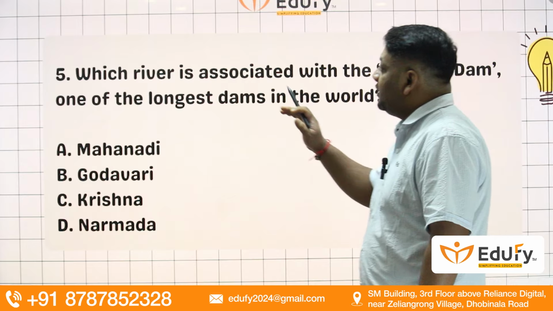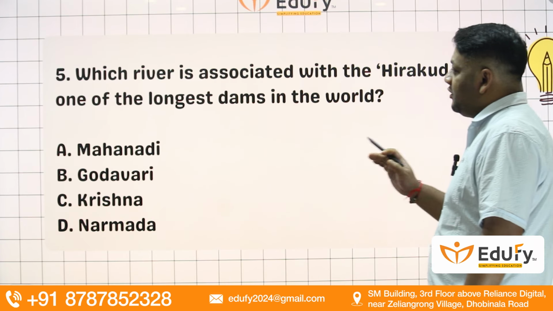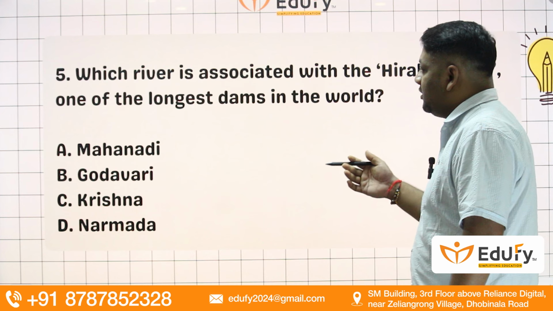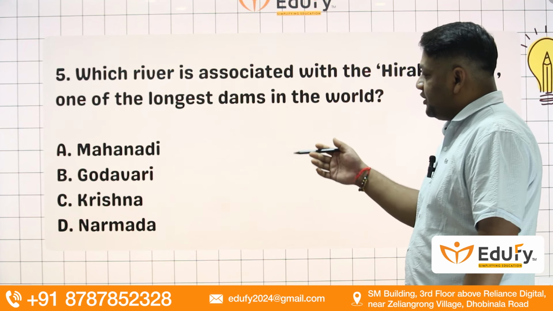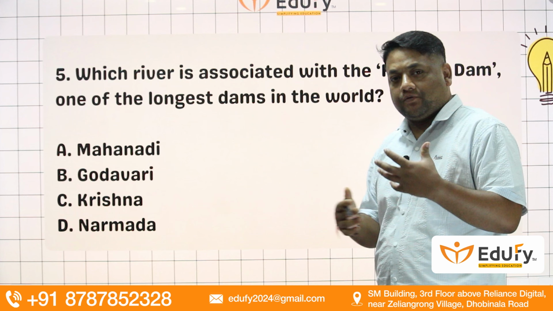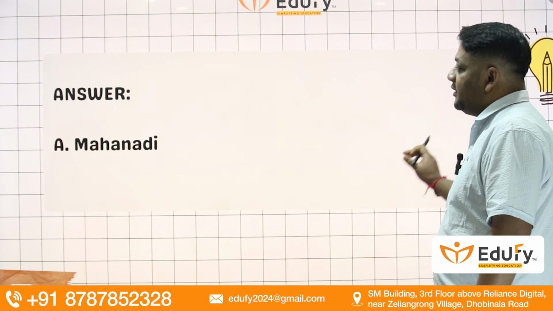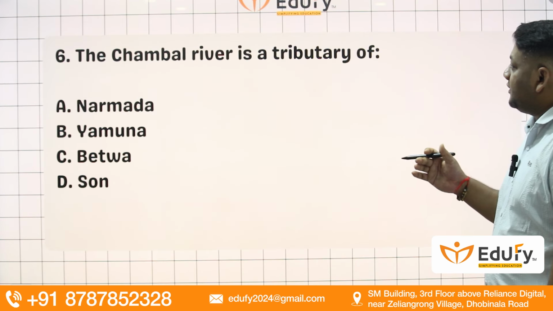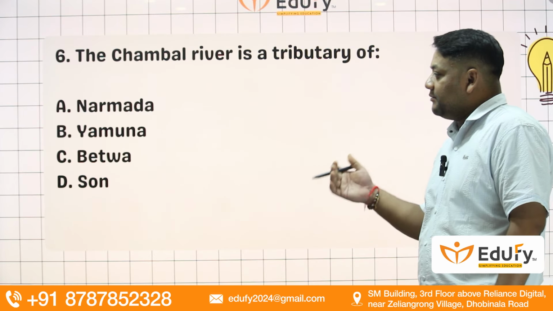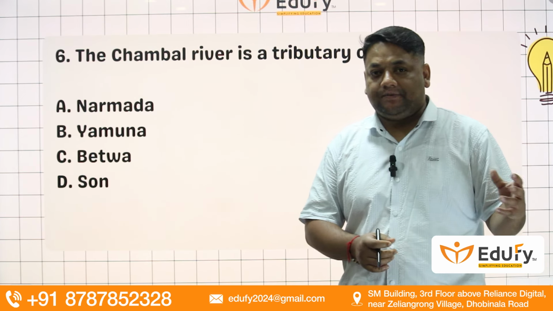Next. Which river is associated with the Hirakund Dam, one of the longest dams in the world? Mahanadi, Godavari, Krishna, Narmada. Everybody knows about it because this question has repeated so many times. So the right answer should be Mahanadi. All right. Next question. The Chambal river is a tributary of Narmada, Yamuna, Betwa, Son. I have already mentioned this in my previous question explanation.